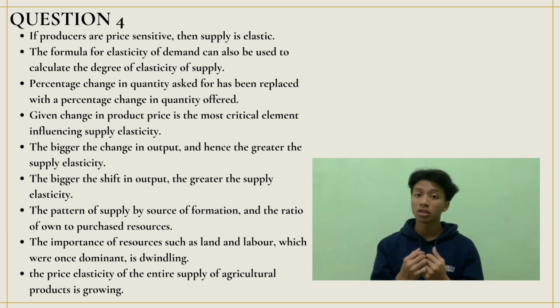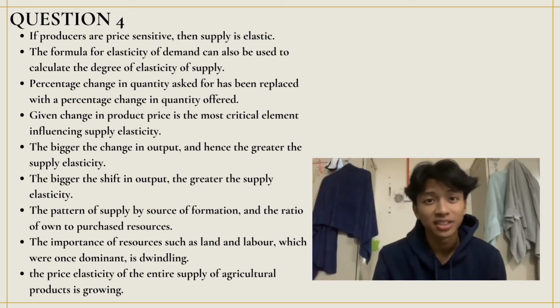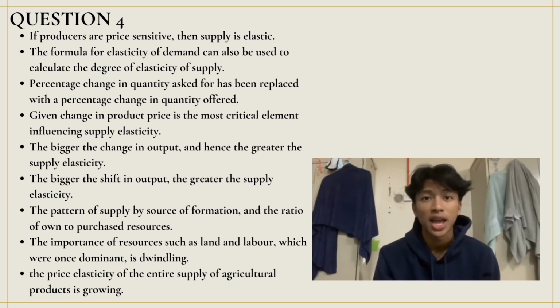The longer producers have to respond to a given price shift, the bigger the change in output and hence the greater the supply elasticity. The price elasticity of aggregate supply of agricultural products as a whole is affected by various factors and is dependent on, but not limited to, the price elasticity of its components.